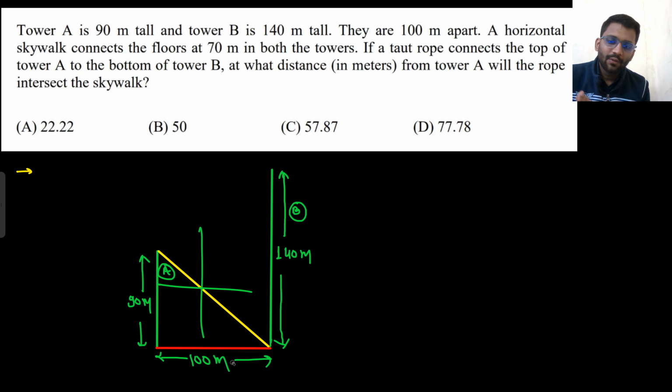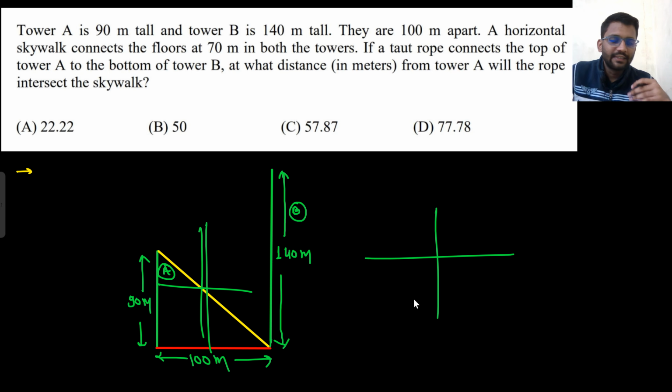Okay. So now what do you think? Where will be the skywalk? Here they are saying that skywalk connects the floor at 70 meter in both of the towers. But there would be one line, whether it will be like this or like this. If it was like this, there will be no meaning of 70 meters in both of the towers. So it has to be like this.